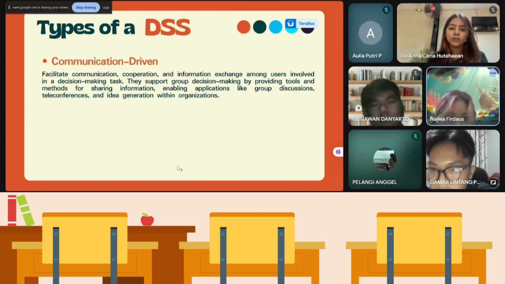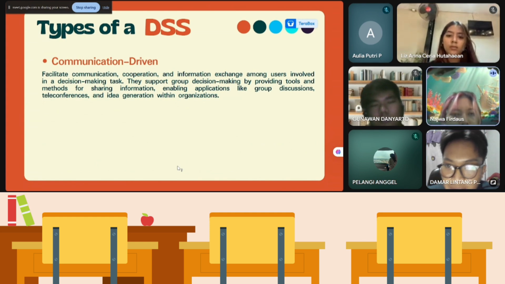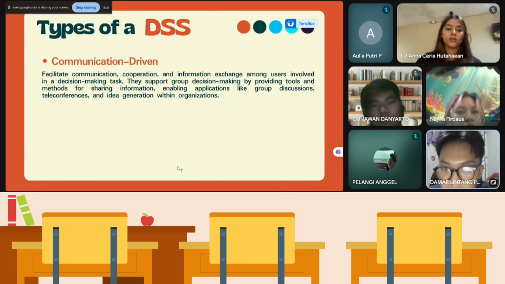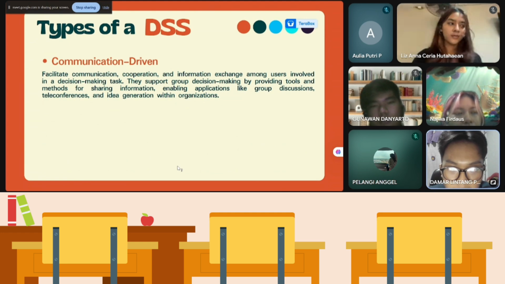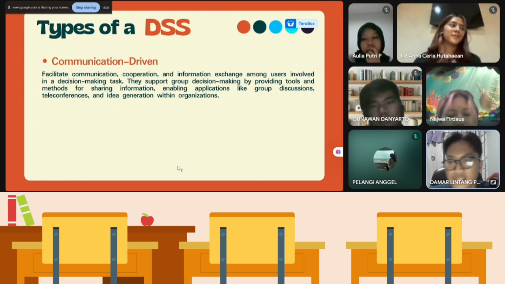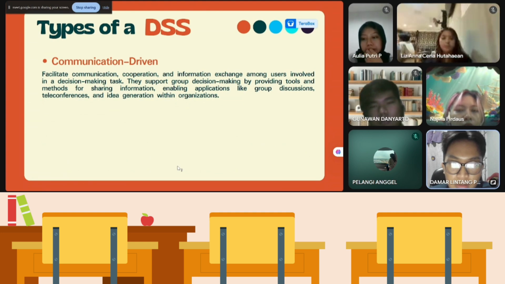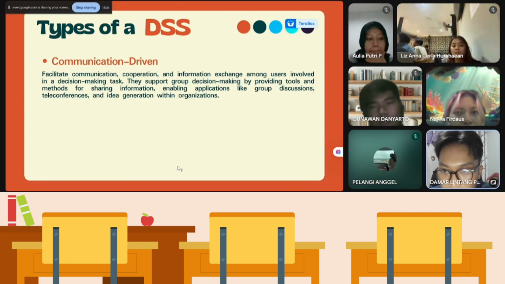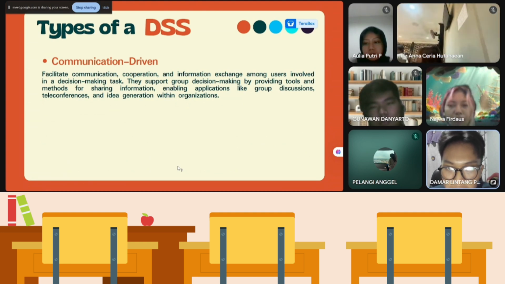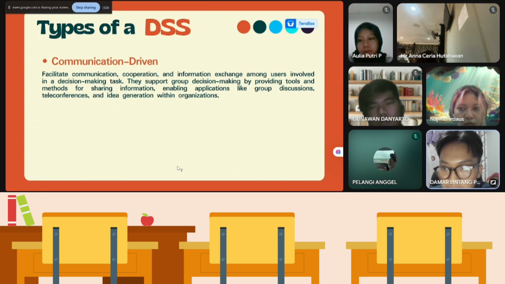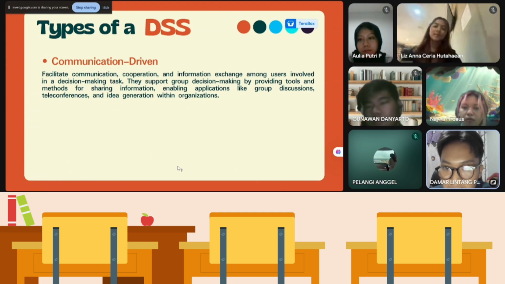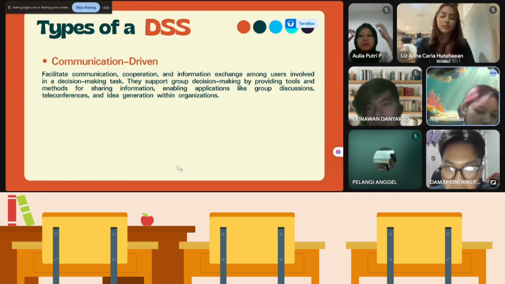The last one is communication-driven. It facilitates communication, cooperation, and information exchange among users involved in a decision making task. They support group decision making by providing tools and methods for sharing information, enabling applications like group decisions, teleconferences, and idea generation within organizations.